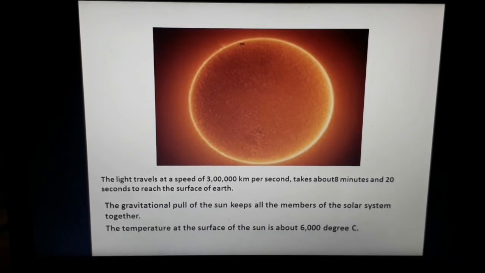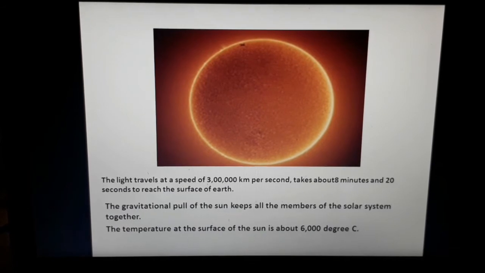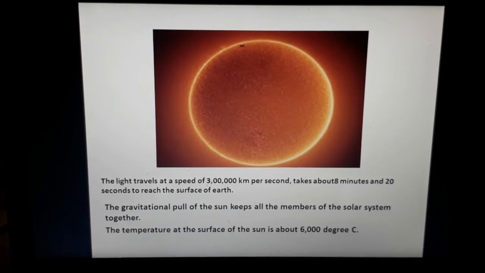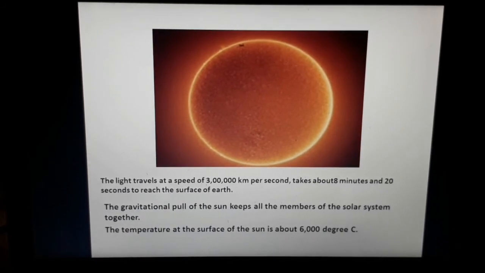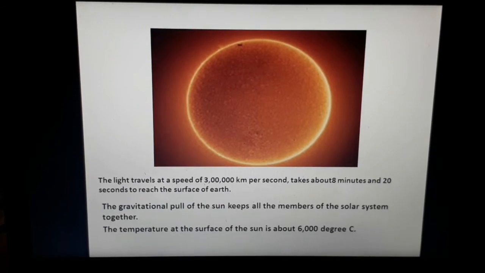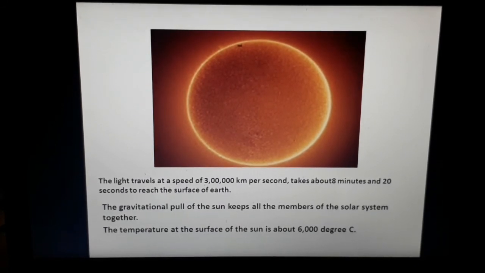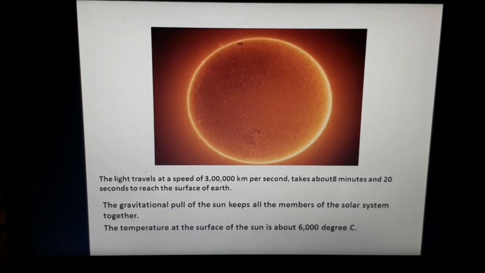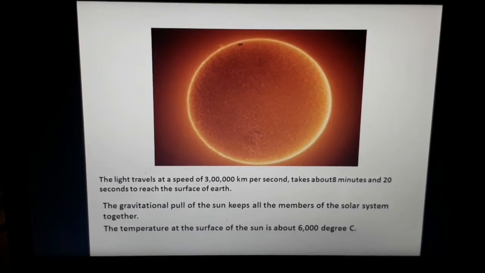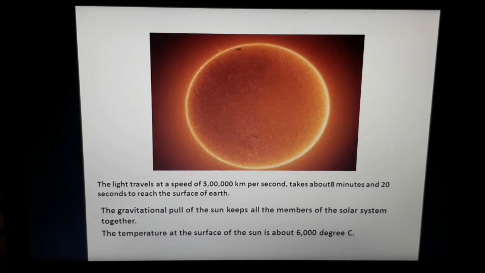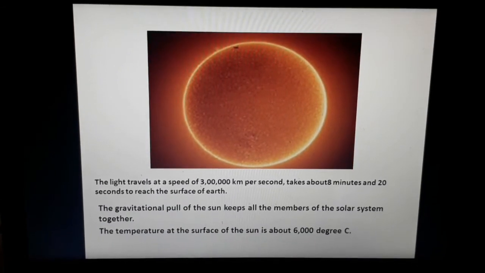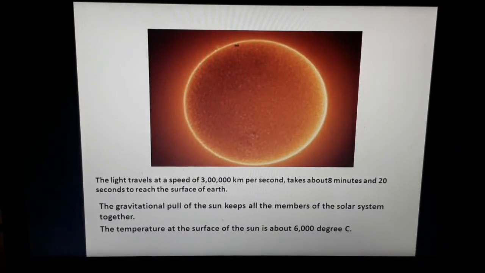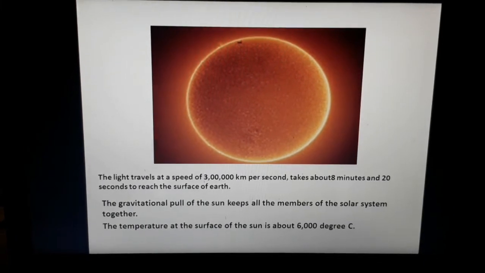Then the sun is what holds the solar system together. It holds all the things that are present in the solar system, the planets, the asteroids, the satellites, even our Earth. How can it hold them? Because it has massive gravity. Its massive gravity is what keeps the Earth and other planets circling around it rather than drifting or falling into the space.